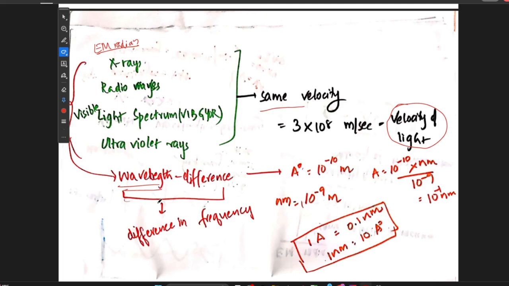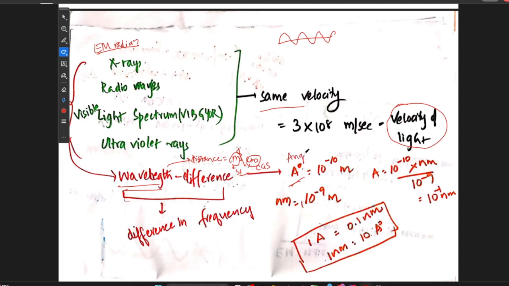The wavelength difference is nothing but a difference in frequency or wavelength. The wavelength is actually a length, it is a distance, right? Distance is measured in meters in SI units and centimeters in CGS units. But the wavelengths are very small, not in normal meters, they will be in the 10 to the power of minus 10 range. As a result, they are given a special unit called angstroms.